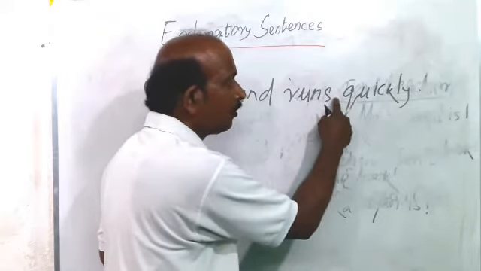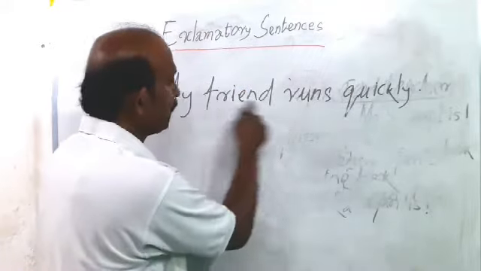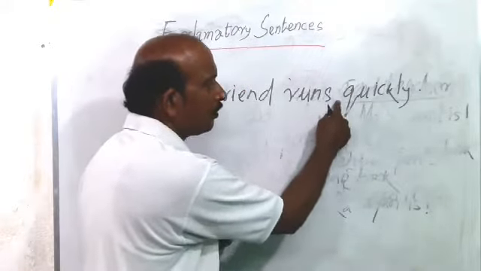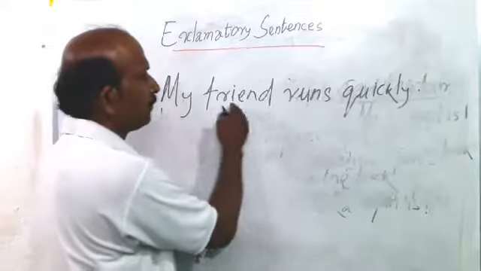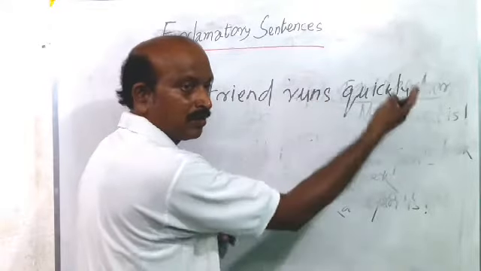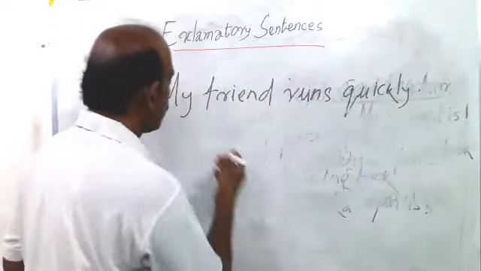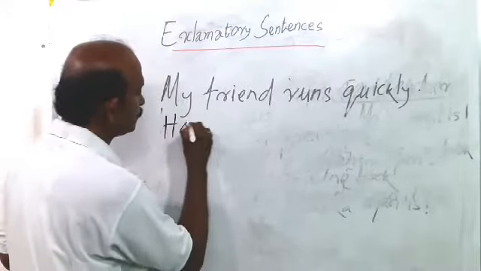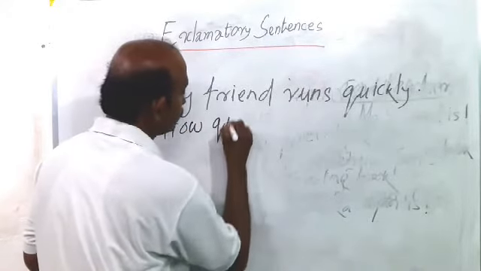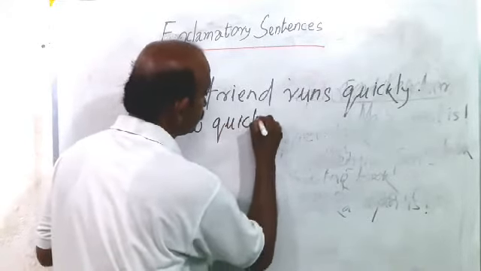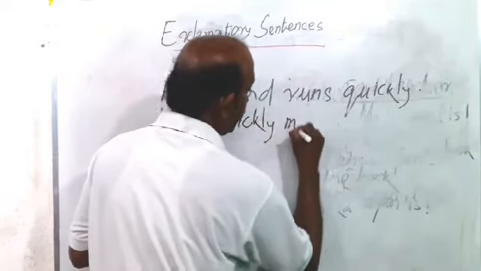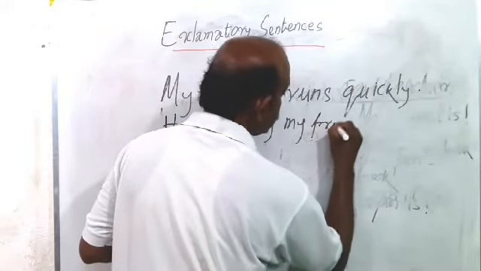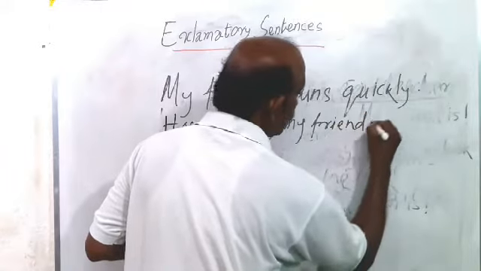How quickly my friend runs. And in the end, the exclamation mark.